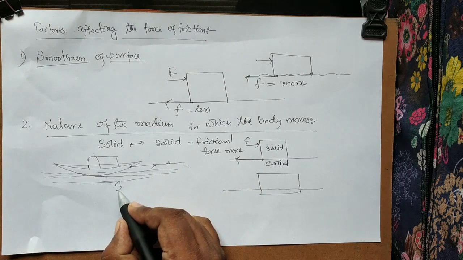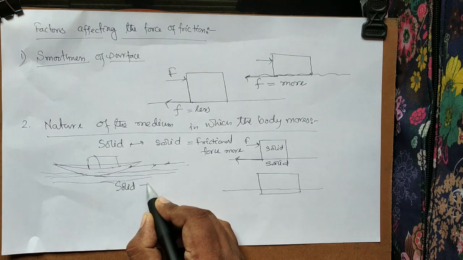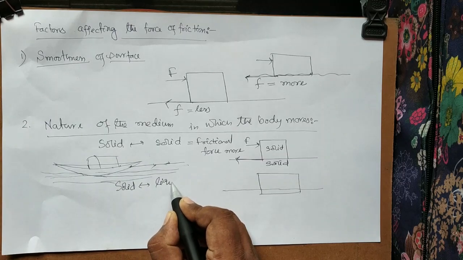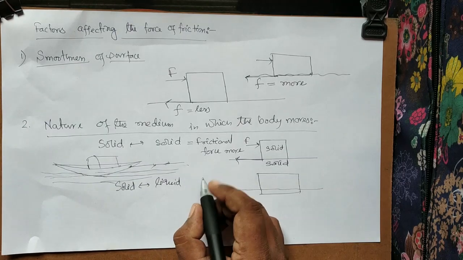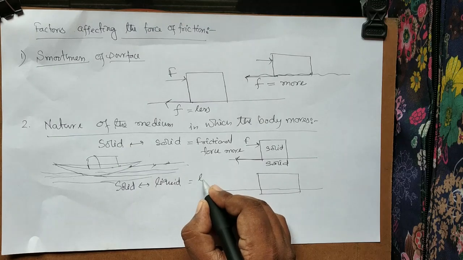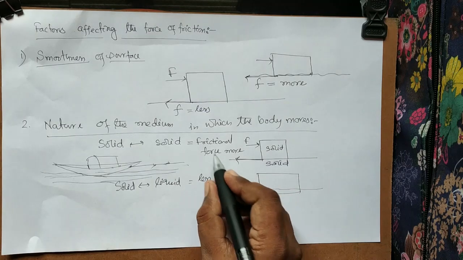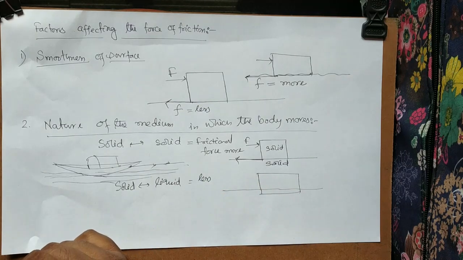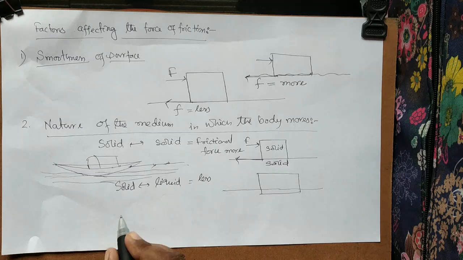So in the case of solid and liquid, that means if a solid moves over a liquid surface, the frictional force will be less, less than the previous one. Number 3, if a solid surface moves over a gaseous surface, in that case the friction is the minimum.